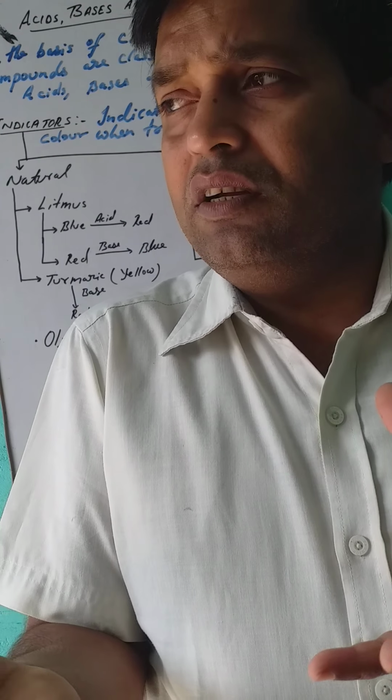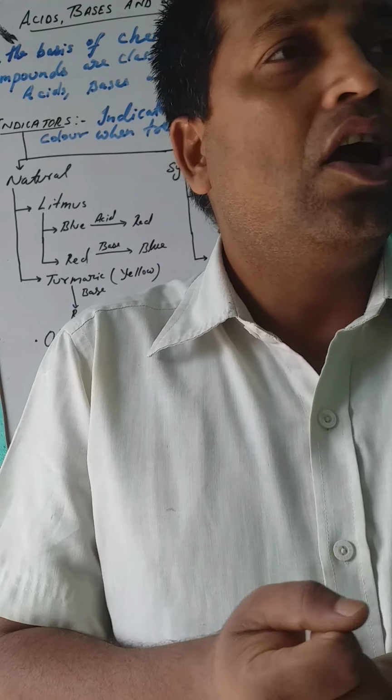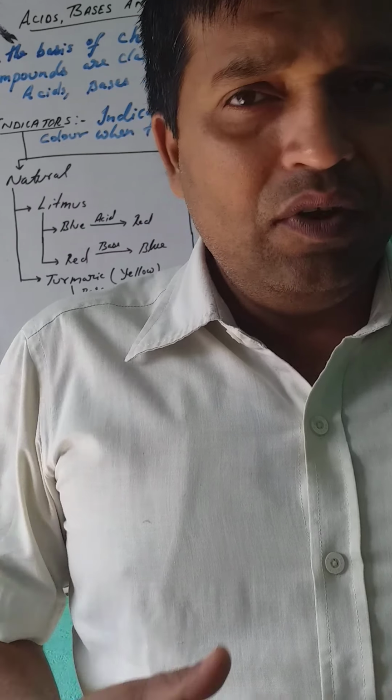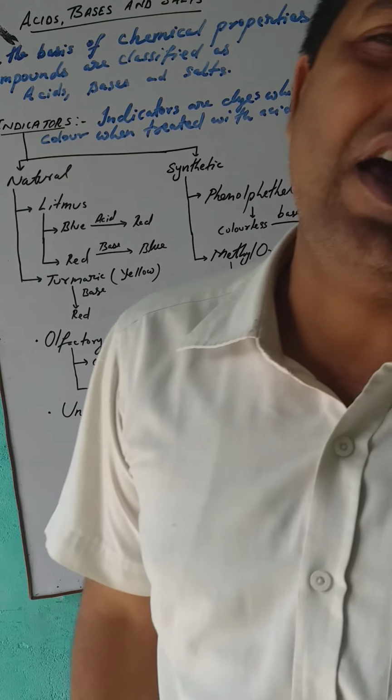Extract मतलब क्या होता है? कोई नेचुरल सब्सटेंस को पीस के मोटार बना के और उसको हम कंप्रेस करके उसमें से जो लिक्विड बाहर निकालते हैं, that is called extract. When we grind the onion and then we take out the liquids from the onion, that extract is called onion extract. And similarly, vanilla is a pleasant smell.